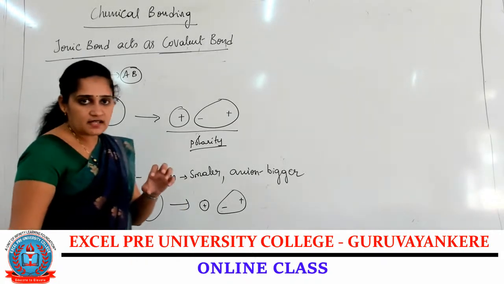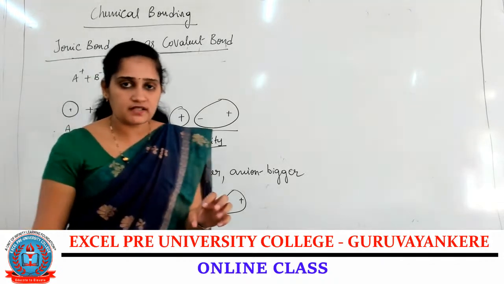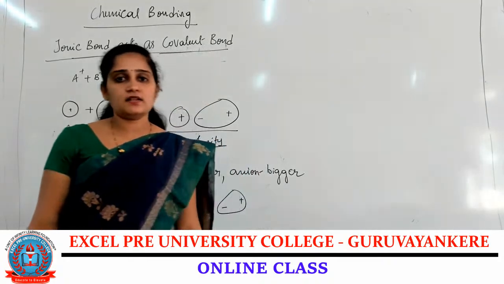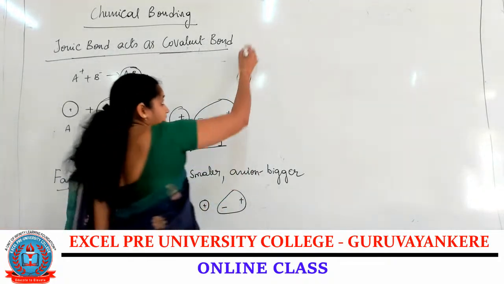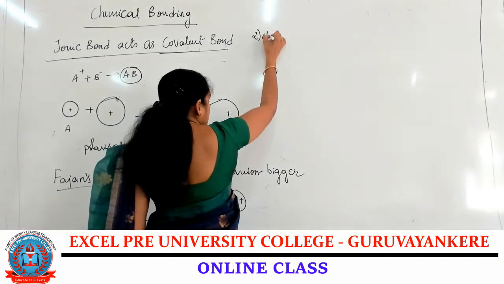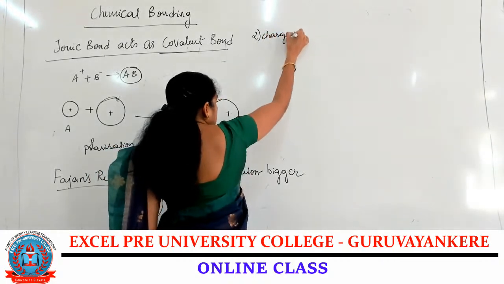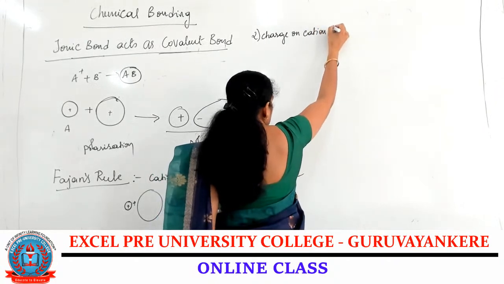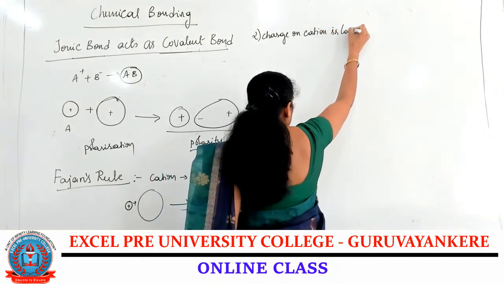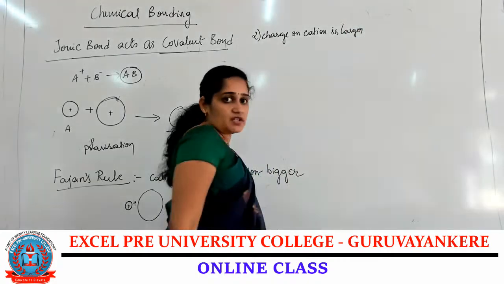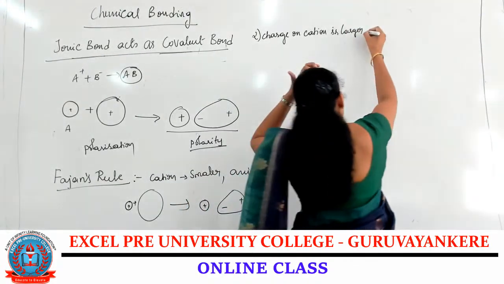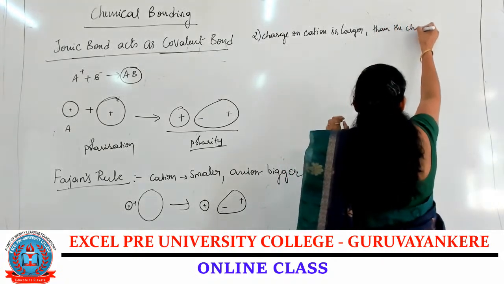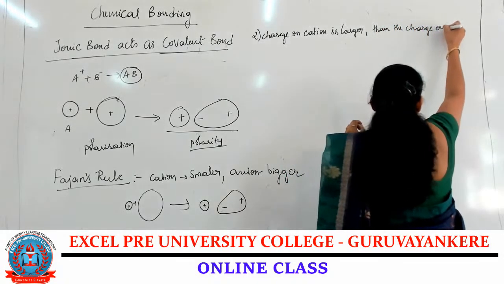When the cation size is smaller and the anion size is bigger, the ionic bond is acting as covalent in nature. The second factor is that the charge on the cation is larger than the charge on the anion.